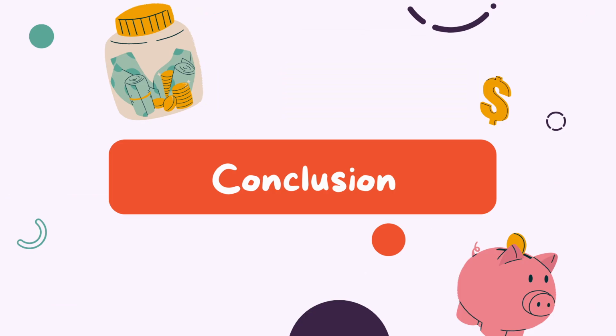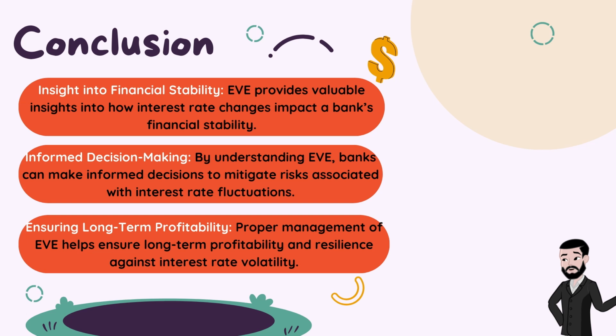In conclusion, understanding the economic value of equity is essential for managing interest rate risk in the banking book. Economic value of equity provides valuable insights into how interest rate changes impact a bank's financial stability, enabling banks to make informed decisions to mitigate risks and ensure long-term profitability.